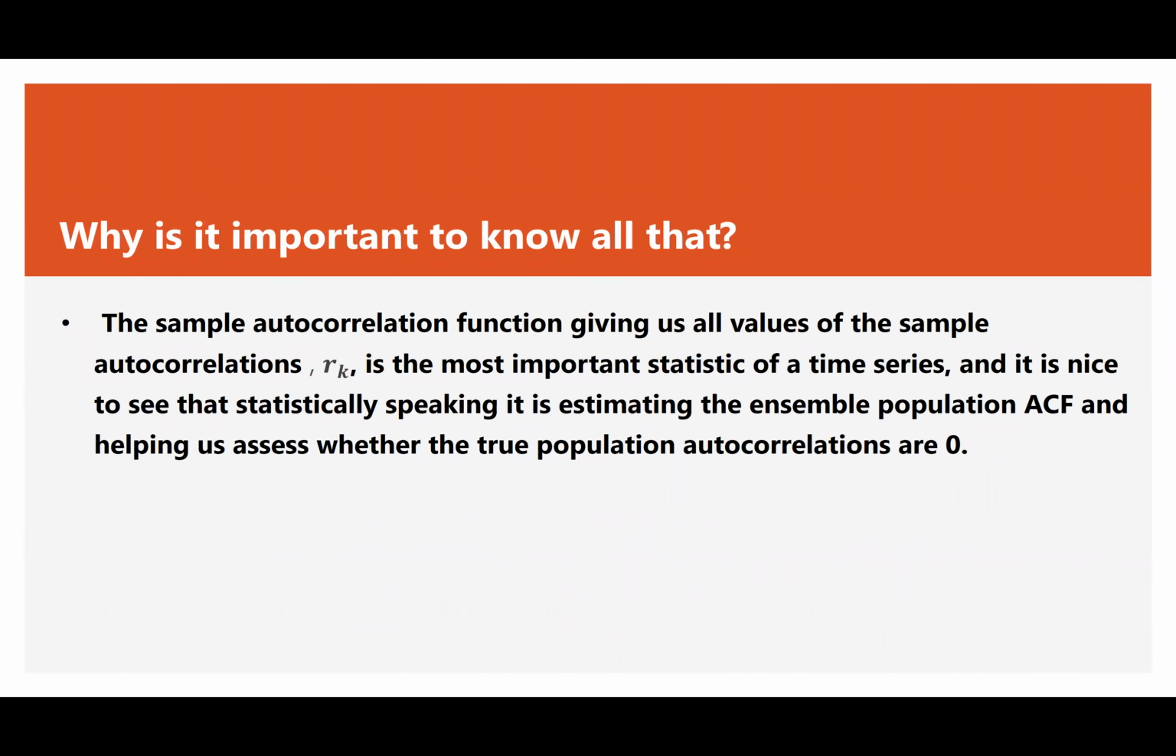Why is it important to know and mention all that? Well, the sample autocorrelation function, as we have already indicated, gives us all the values of the sample autocorrelations at different lags, r sub k's, and it's the most important statistic of a time series. So it's nice to see that statistically speaking, it is estimating the ensemble population ACF and helping us assess whether the true population correlation coefficients are zero.